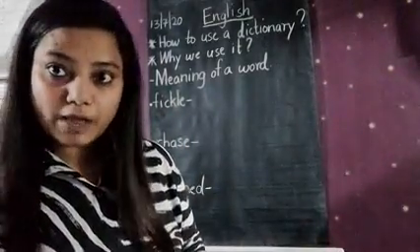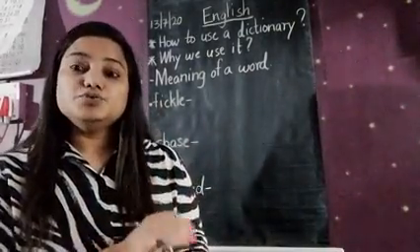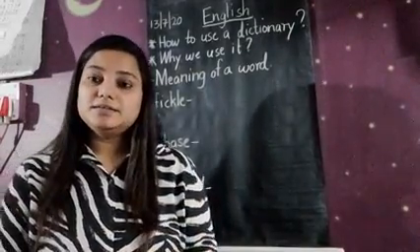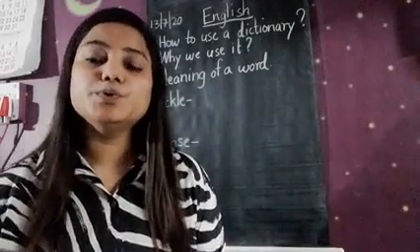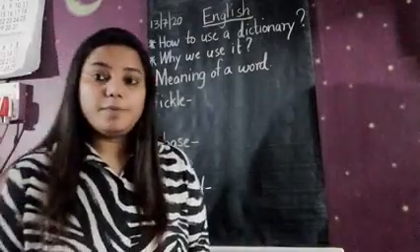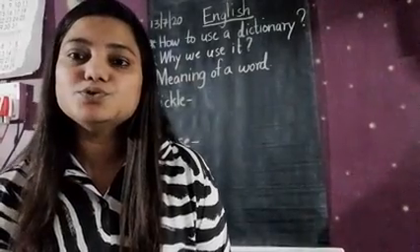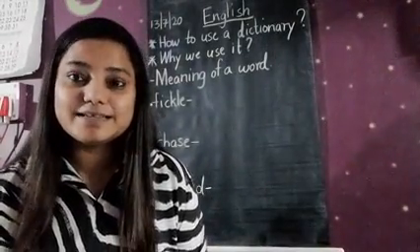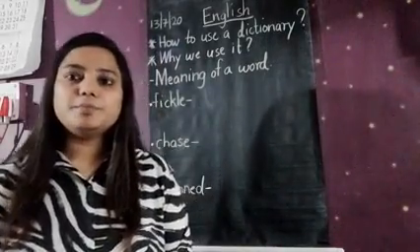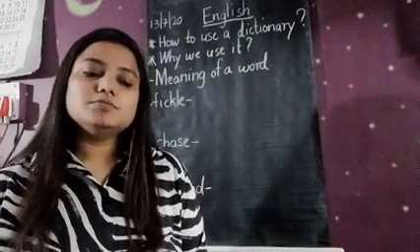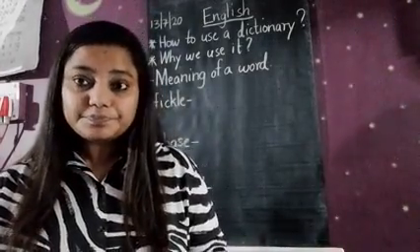Children, you have learned alphabetical order in your junior KG, senior KG, first, second, and third standard. You have gone through how to arrange words in alphabetical order. For using a dictionary, that is the most important. You should know alphabetical order correctly, that is, your alphabets ABCD, which comes first, which comes next. That is most important to use a dictionary. I know everyone knows ABCD and alphabetical order, so let's get started.